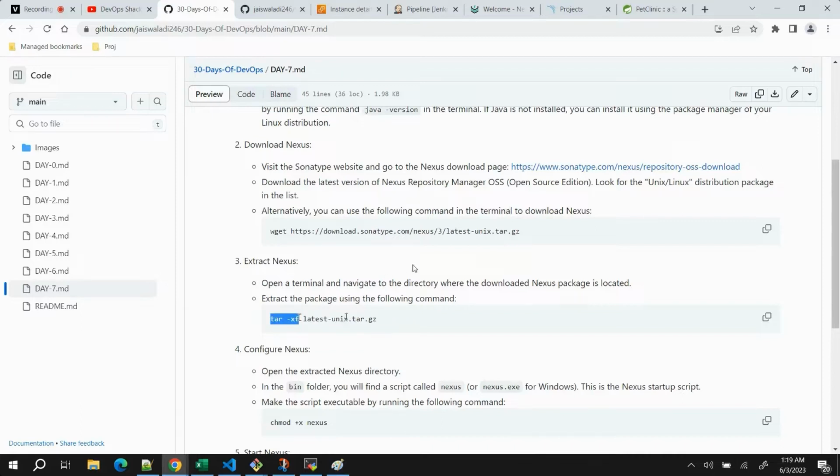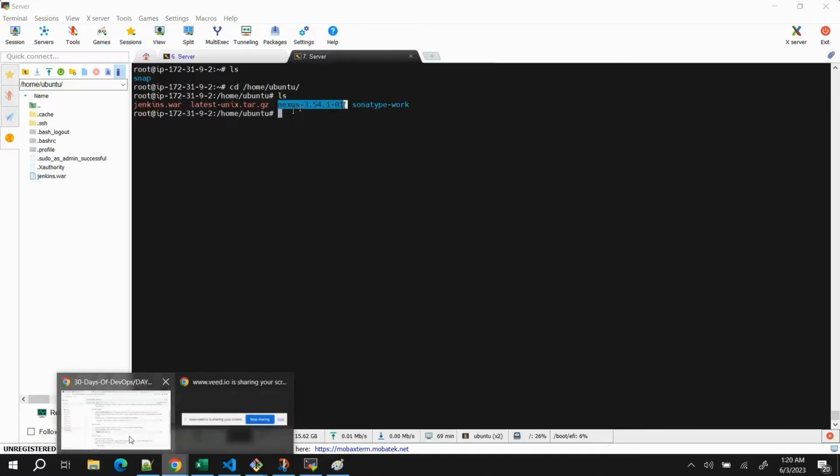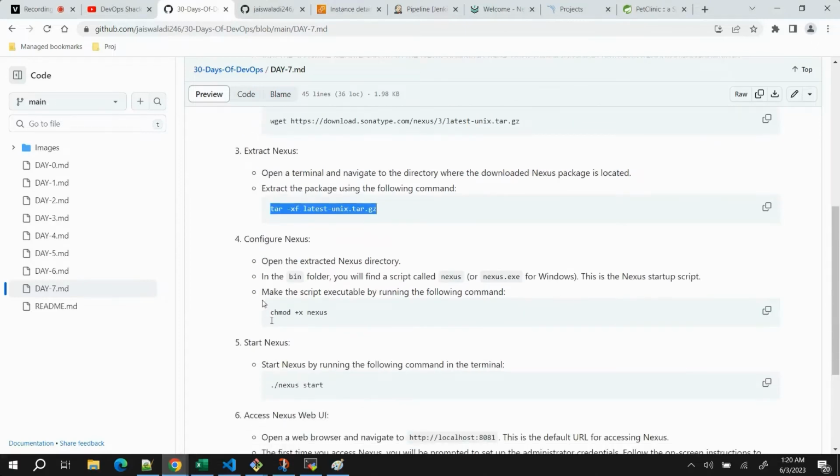It will extract the package and generate a folder. Just to show you, if I cd inside home/ubuntu and run the ls command, you can see here in red color, this is the gz file which I can remove, but when I extracted it, it extracted into this folder. You can see Nexus 3, whatever version is there. So using this command we extract the Nexus package which we have downloaded.